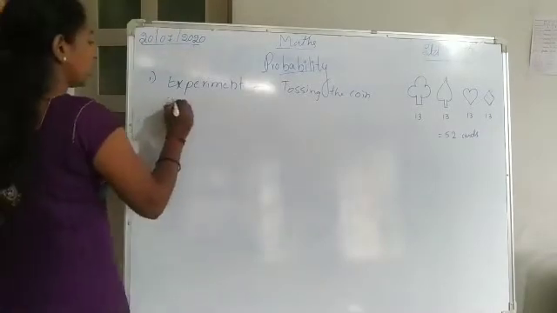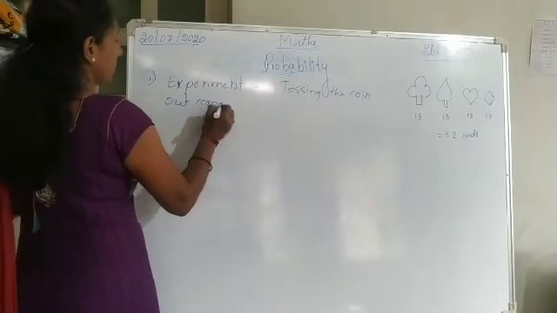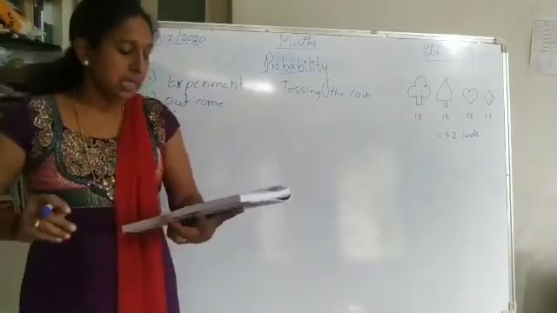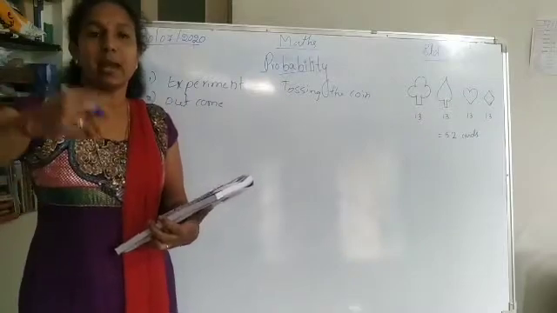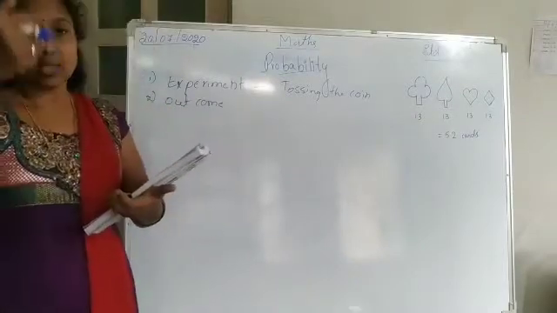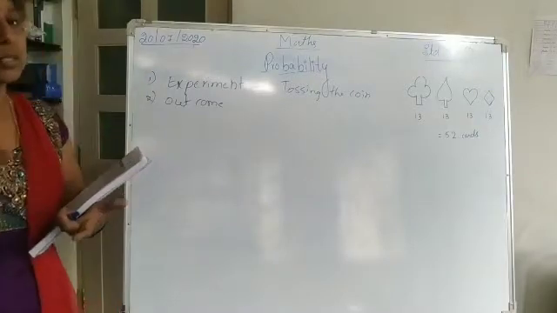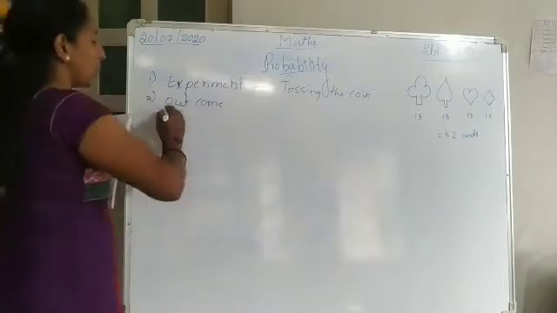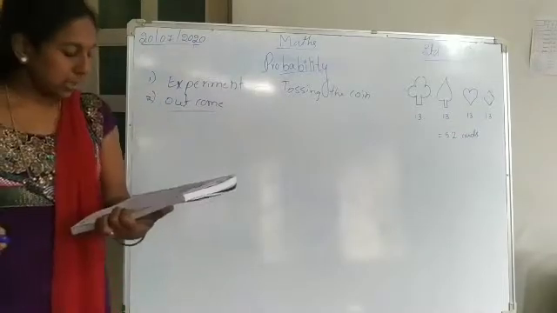For a single trial, I tossed one coin and got the head as a result. If I toss the coin and get the tail, then also whatever result I got is the outcome of the experiment.